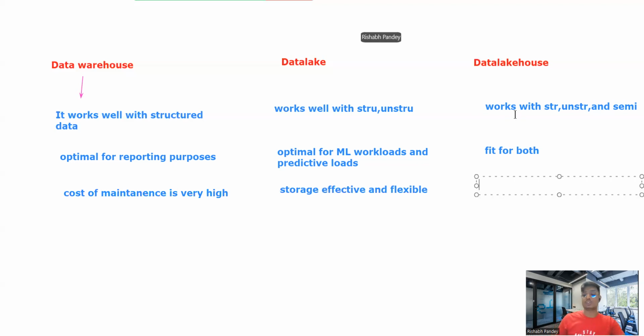And the data lake house is the advanced version of data warehouse and data lake. So that's why it's also cost effective and flexible, right?